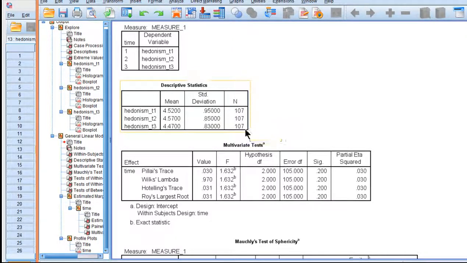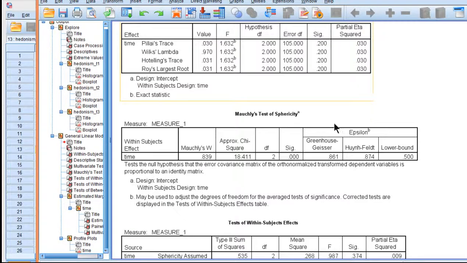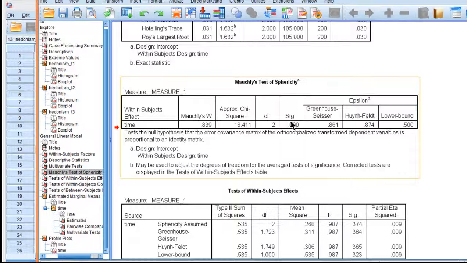Overall sample size of 107 for this within-subjects design. So again, this isn't 107 for each group, but there's really just one group here, 107 people giving ratings 3 times in their life. And we've got the Mauchly's test of sphericity. Oh, we've violated the assumption this time.